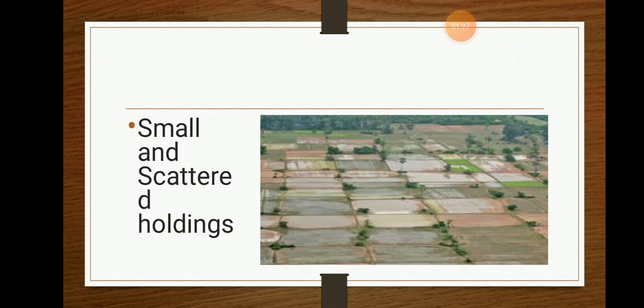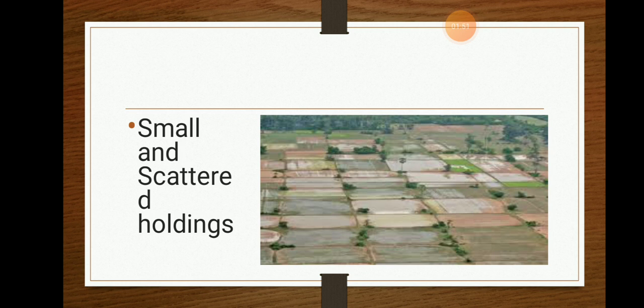Now why are small and scattered holdings a problem? When my parent cultivated food crops on the land, he used to get good productivity, good production, good price, good income. When it came to us, our generation, the land was cut into pieces.